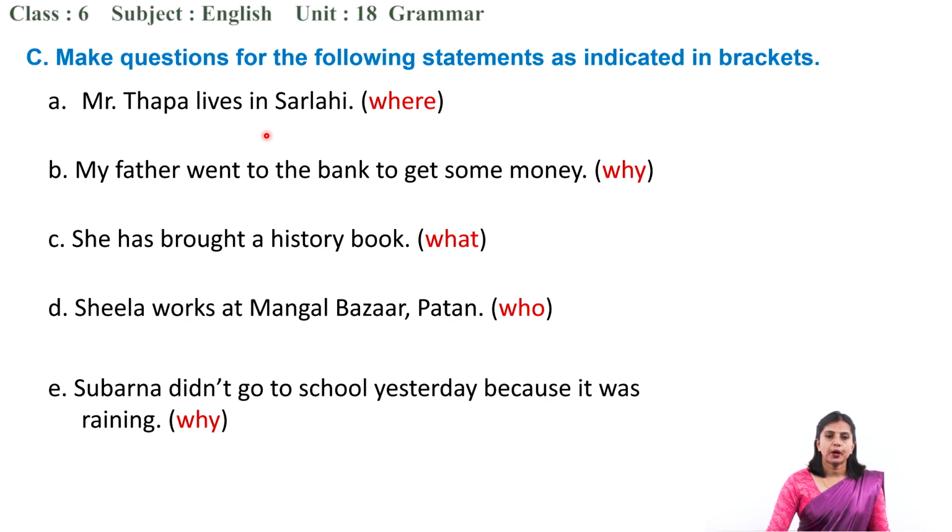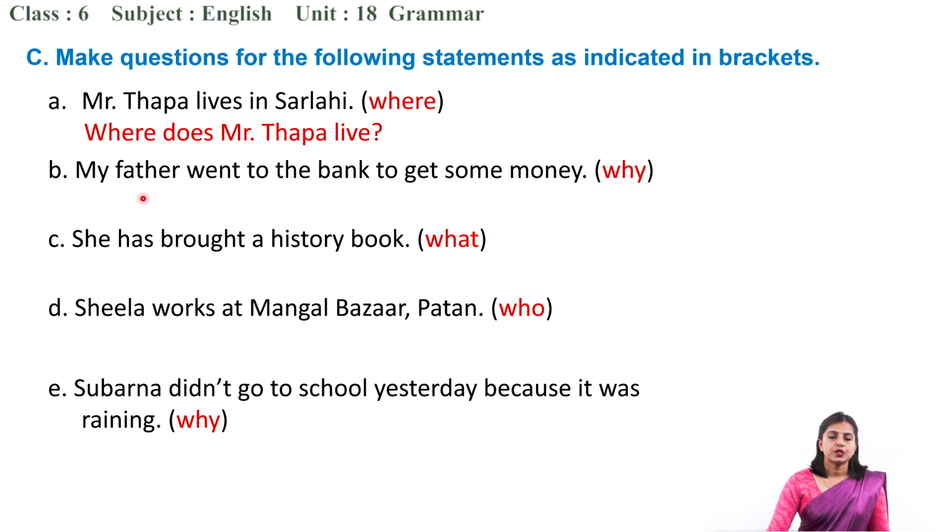Okay, Mr. Thapa lives in Sarlahi. Here you have to use the WH word where, for the place. Mr. Thapa lives in Sarlahi. So what could be the question? Tell me. First of all the WH word, then the auxiliary verb, then the subject and then the main verb. So what is the question? Good. Very good. Where does Mr. Thapa live? Okay. Where does Mr. Thapa live?